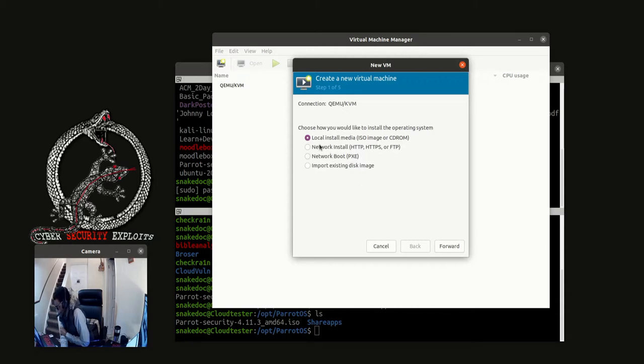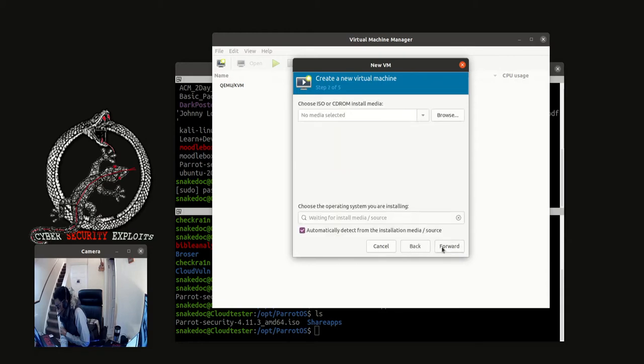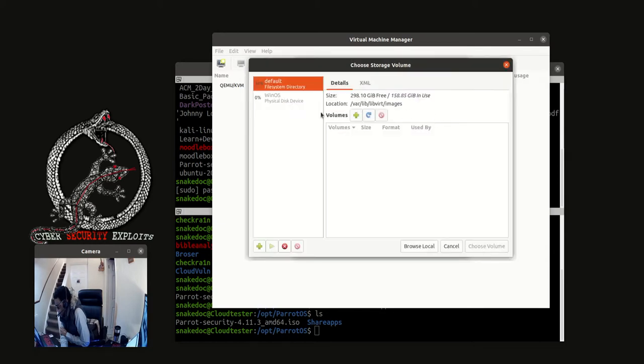So the machine is on local install media, which is the ISO, because that's what we downloaded. So here we are going to go forward, then choose the ISO. So we want to navigate to the ISO image.